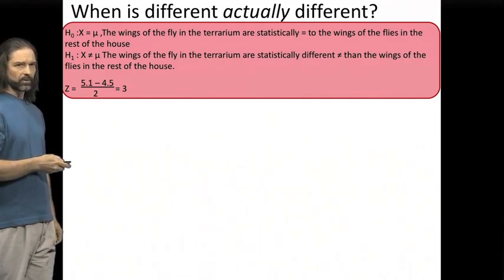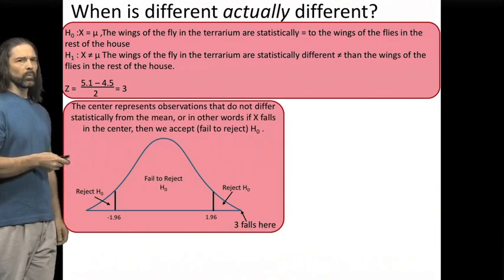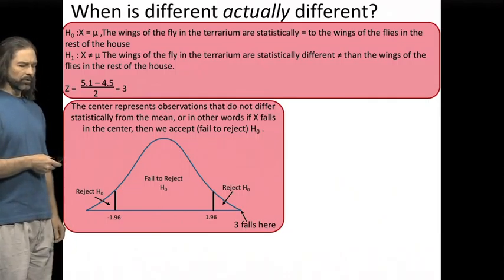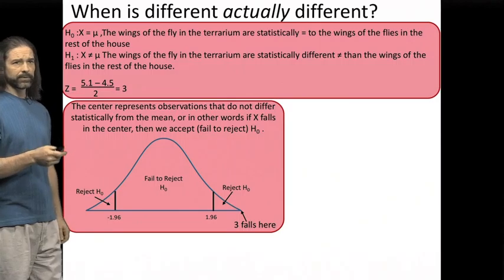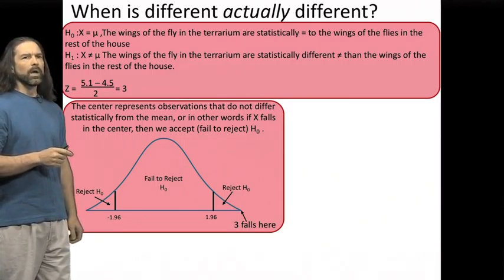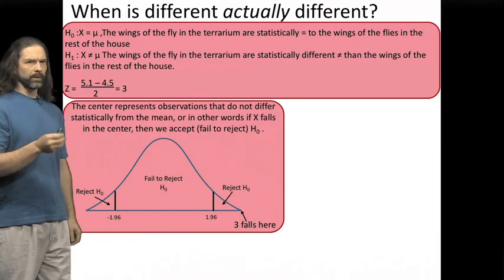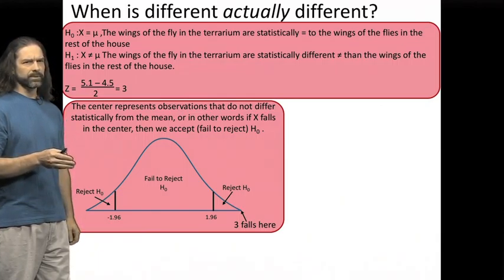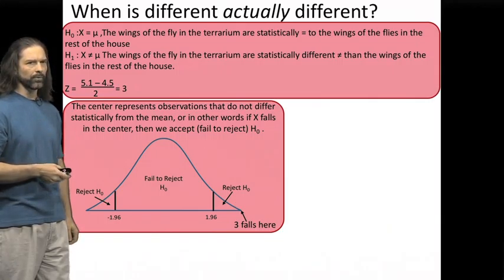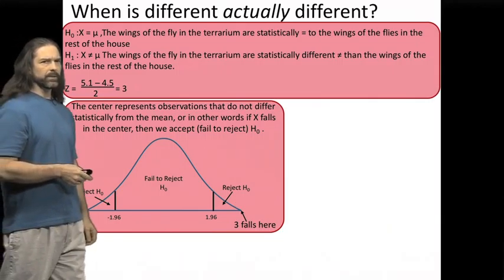We've computed the z-score to be 3. We now want to plot that on the standard normal distribution. In the standard normal distribution, for a two-tailed test, there is also a one-tailed test, which I'm not going to cover in this video. Check your textbook if I don't end up posting a video on it, but it's very much the same. We just shift all of the alpha into one tail or the other, not splitting it into both.